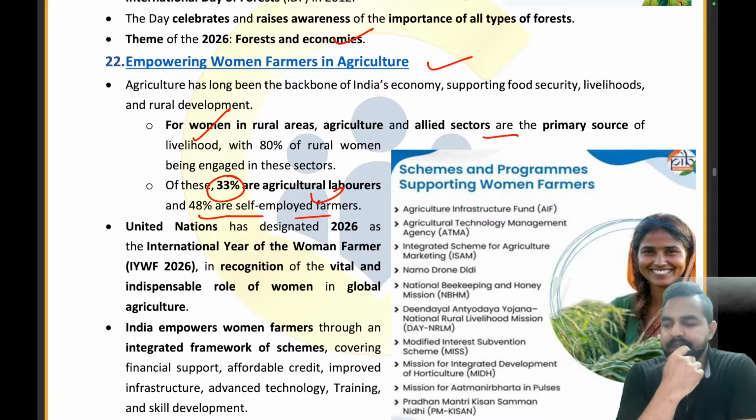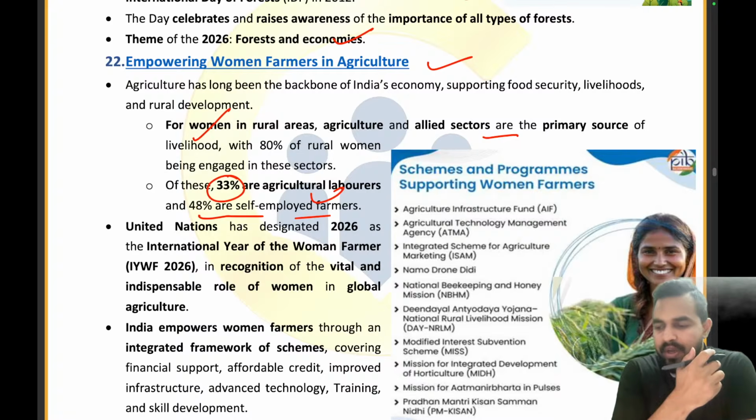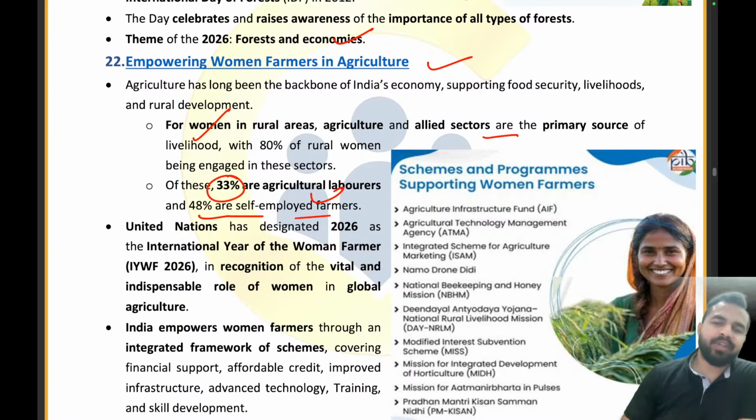Sorry, it is 2026. Yes, it is the same year. Absolutely right. Kavya, Harshal, everybody, yes, 26 is the right answer. So it is designated 26 as the International Year of the Women Farmers.